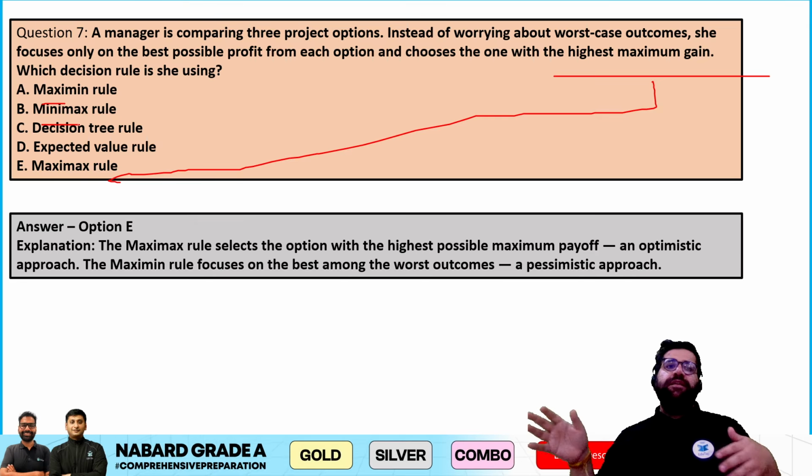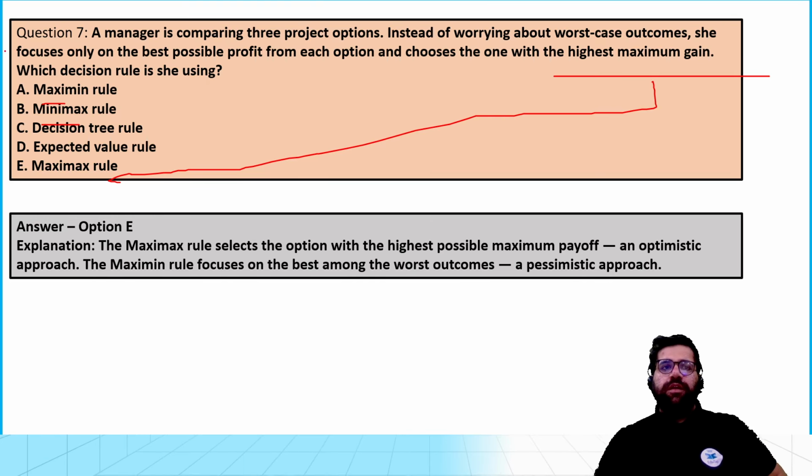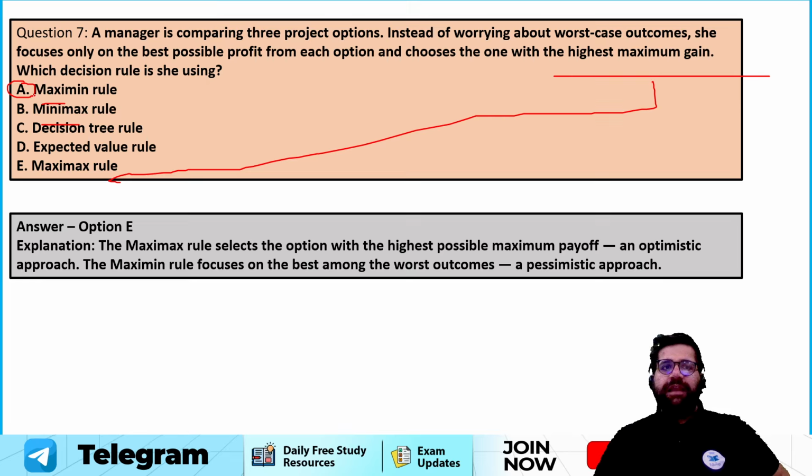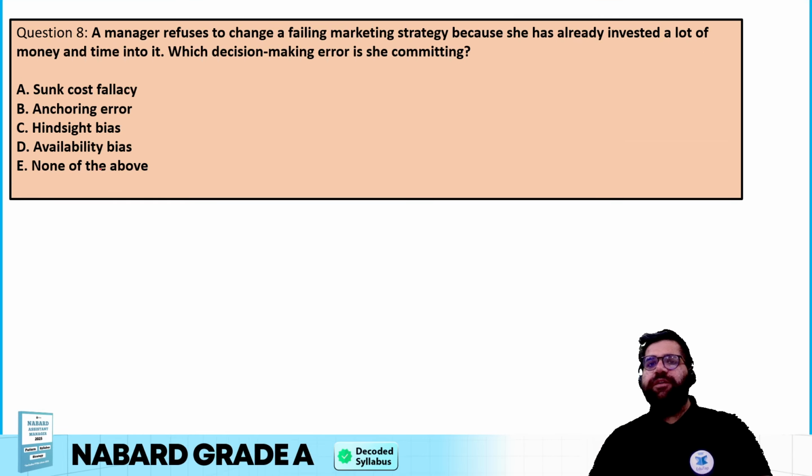Right? Maximin is the most pessimistic one. Maximin, like maximum ka minimum. This is how I remember it. Maximum ka minimum, that is Maximin, is the most pessimistic one, and Maximax is the most optimistic one. Right? So the answer over here will be E.